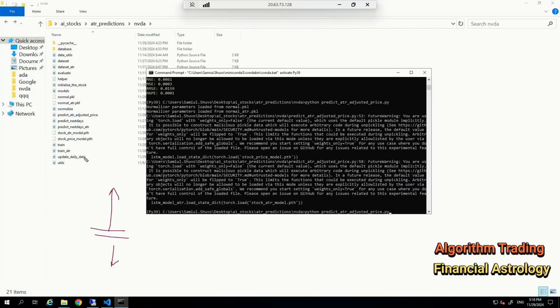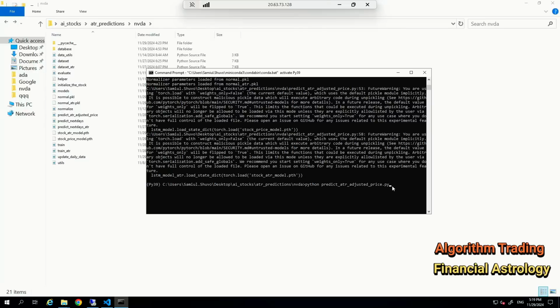Okay. And then once we build this model, ATR, and the price for the NVIDIA stock, then we will get the predictions of what should be the range of our price for the next 4 days, which includes the volatility also. I'm going to run this command here, Python predict ATR attributed prices, and you will see our model, which is already trained, will show you the predictions it is trying to make.